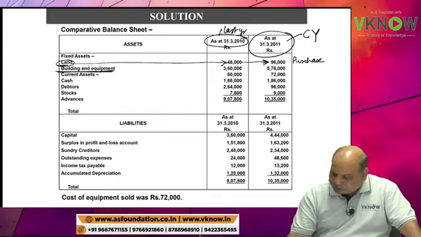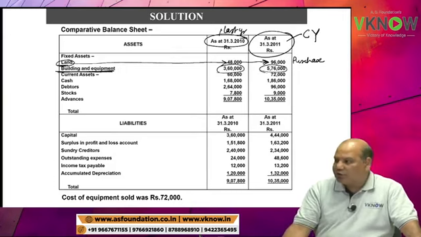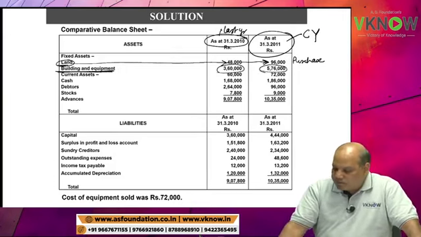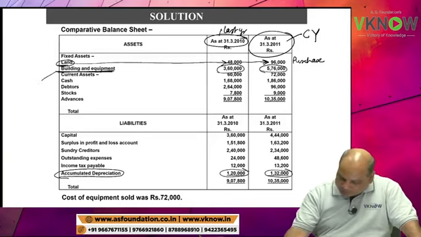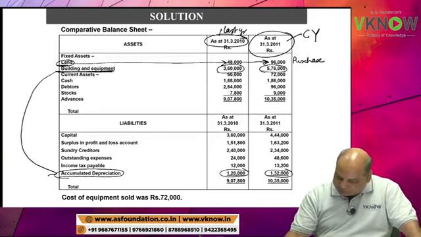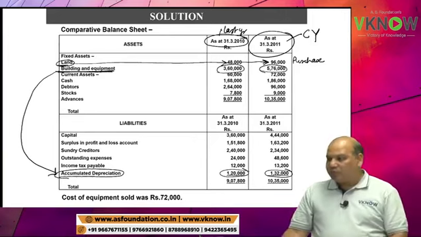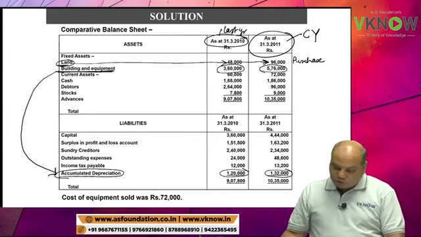Building and equipment went from 3,60,000 to 5,76,000. We have to prepare a working note for building because there is some accumulated depreciation also here.